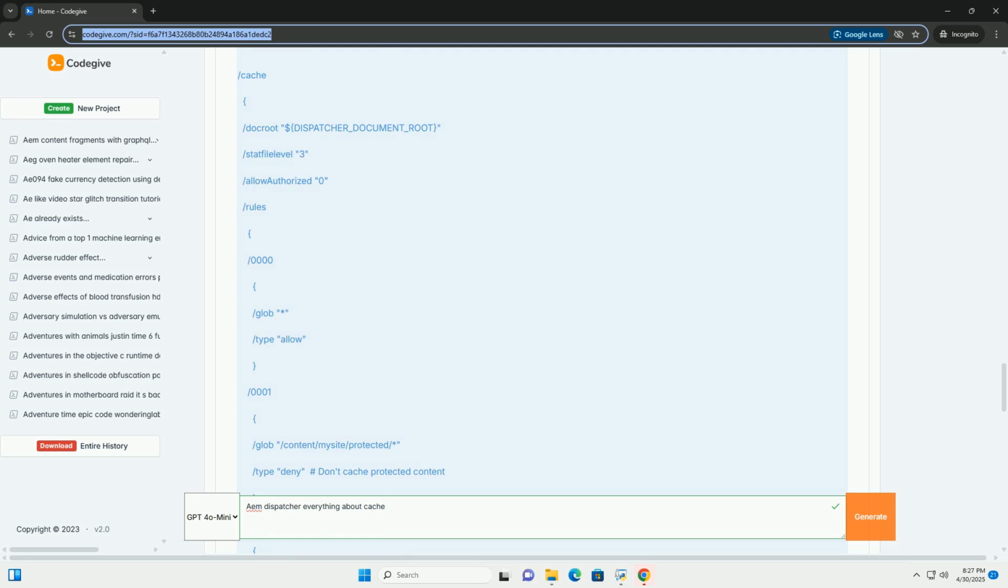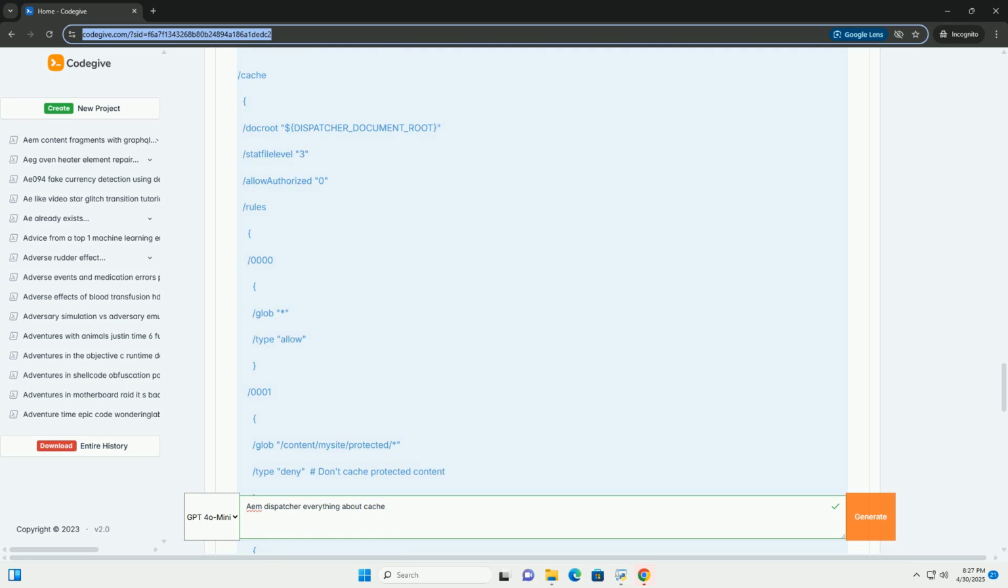Use your browser's developer tools to inspect the HTTP requests and responses. Check the cache control headers to see if the content is being cached correctly by the browser. Code examples, dispatcher flush servlet. While the replication agent configuration handles most invalidation scenarios, you might need a custom servlet to flush the cache in specific cases, for example after a custom data import. Here's an example of a simple servlet that triggers a cache flush.